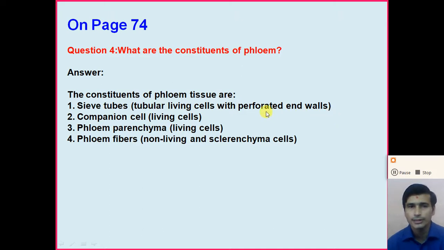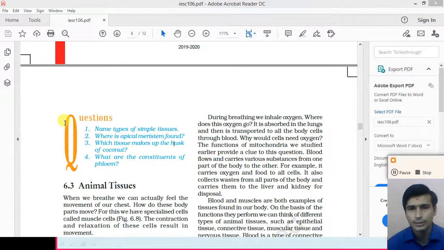So here the constituents of the phloem tissue are, first, the sieve tubes, which are nothing but tubular living cells with perforated end walls. Second is the companion cell, a living cell; phloem parenchyma, a living cell; and phloem fiber, non-living, the sclerenchyma cells. So these are the four main constituents of the phloem.